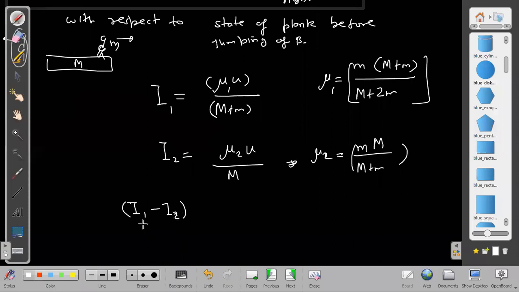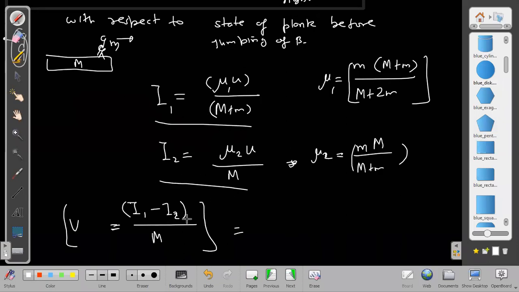Net impulse divided by mass will be equal to the velocity of the Planck. So we can write it easily. That will come out whatever. You just do the calculation of this, and then we can get the answer from here. Okay.